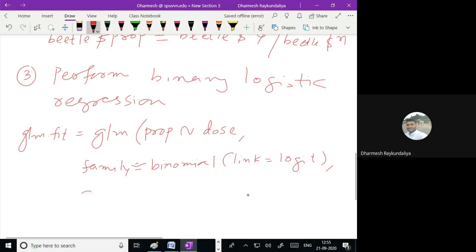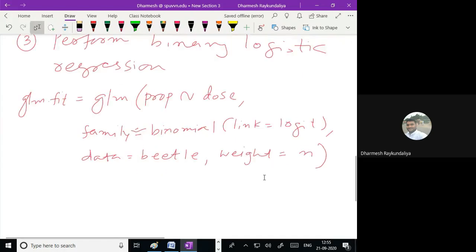Where the data is given, the data is given in the variable named beetle, and because the data are in a group structure, we have to give weight equal to frequency. The total frequency is n. Because the data is group data, I have to assign the weight, which is the total out of which this proportion is taken.